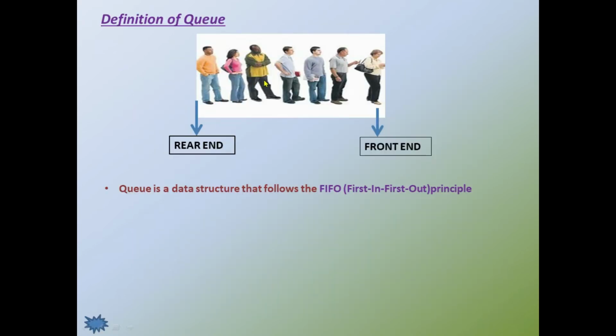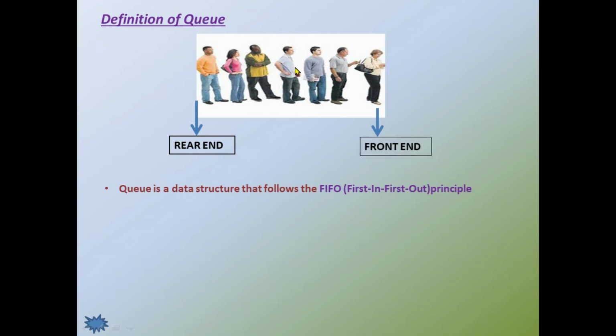Here I have placed an image of a queue. Consider this is a queue at the ticket counter. So we know that the first person standing in the queue will be the first to receive the ticket. If a new person comes to the queue, he will be standing at the back position of the last person. Clear? So queue is a data structure which follows the FIFO principle.